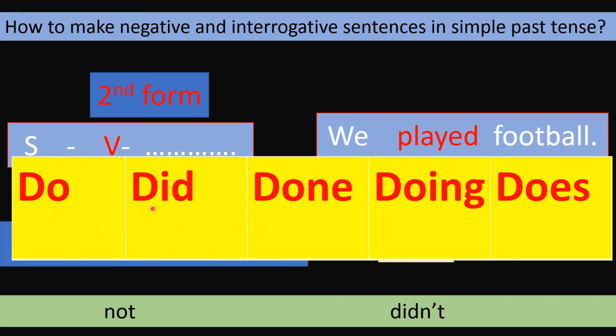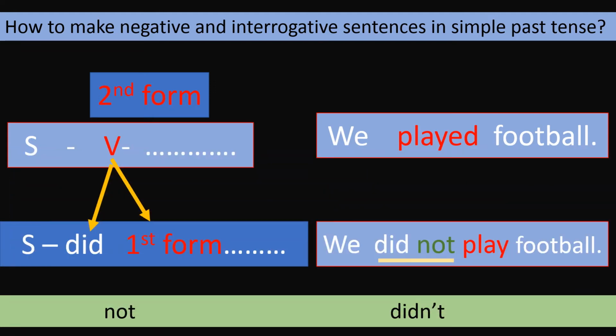Remember, previously we talked about the forms of verb: do, did, done, doing, does. So this form is used to make the negative because this is the second form of the verb. And as we said, we use second form of the verb to make negative statements, and second form is used for simple past tense. So when we change any simple past tense into negative, we need the verb did to change into negative. So keep that in mind.